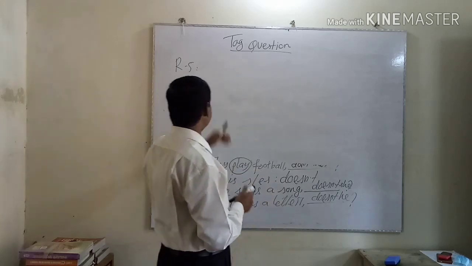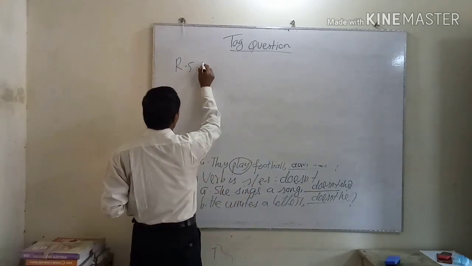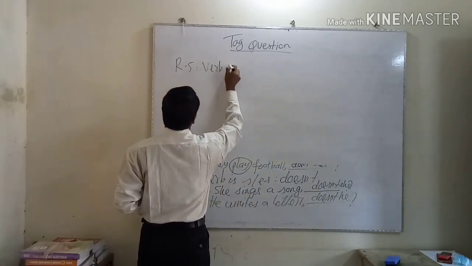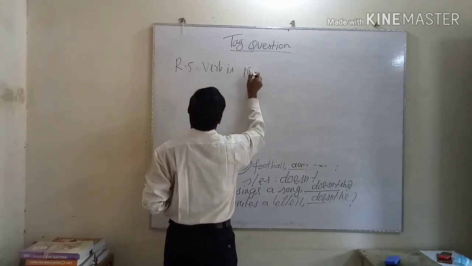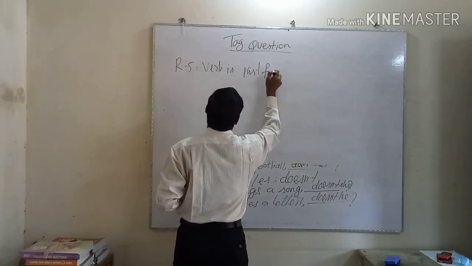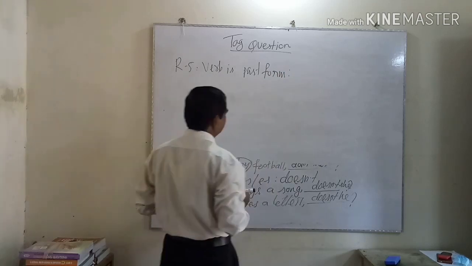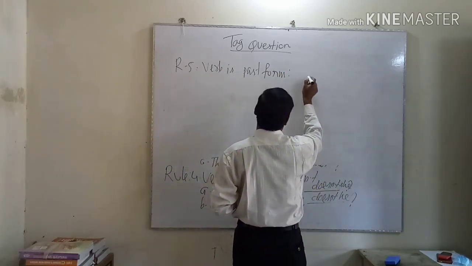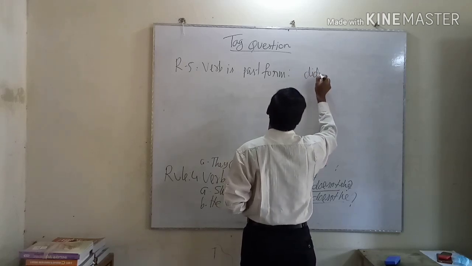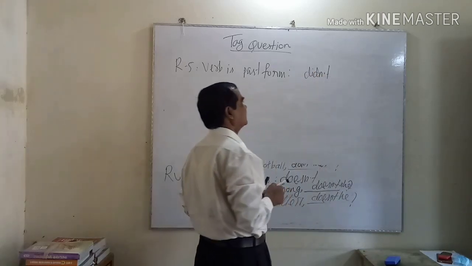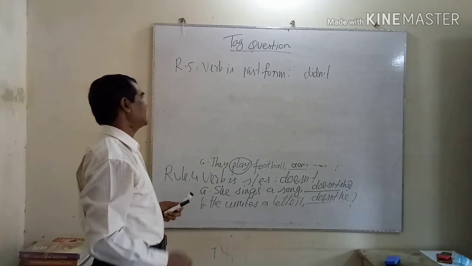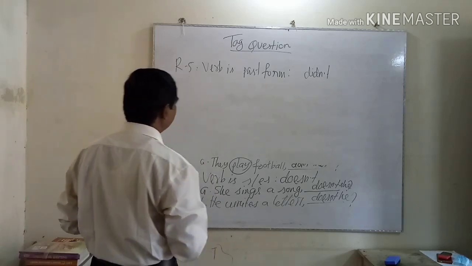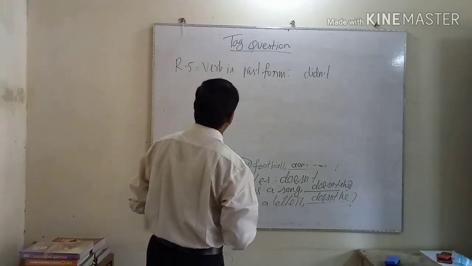If the verb is in past form, you have to use didn't in the tag.